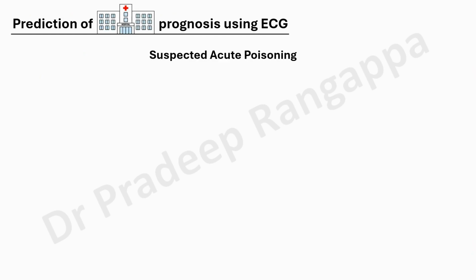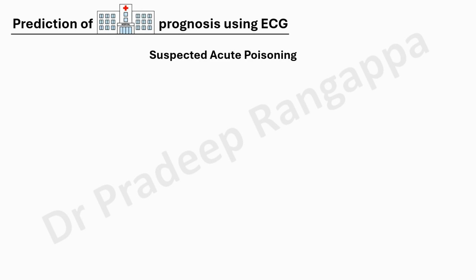I think you can forget all I have spoken. If you only remember this flowchart, I think you would be able to effectively prognosticate the patients who come to ICU only seeing the ECG. Just remember this slide at the end of it. Prediction of hospitalization prognosis using ECG. How do you predict which patients are at the risk of? Just remember this. You can forget all that I have said. Just remember this. This is a very beautiful algorithm.